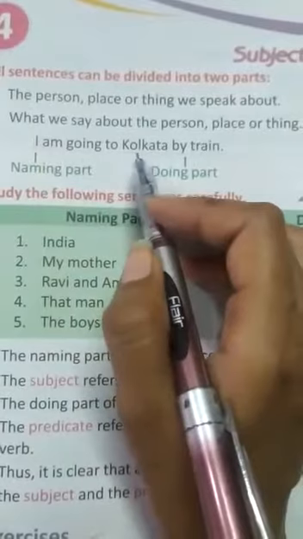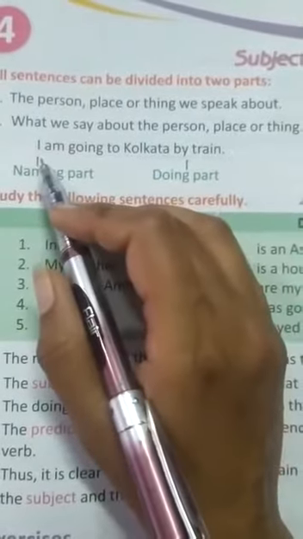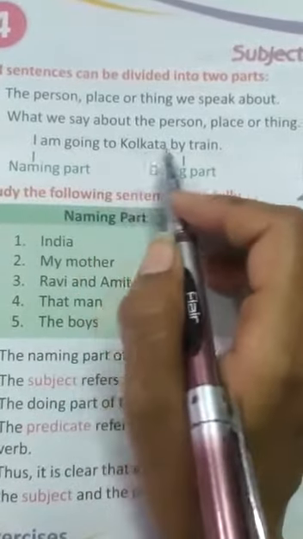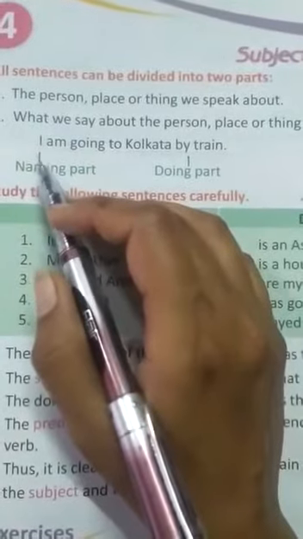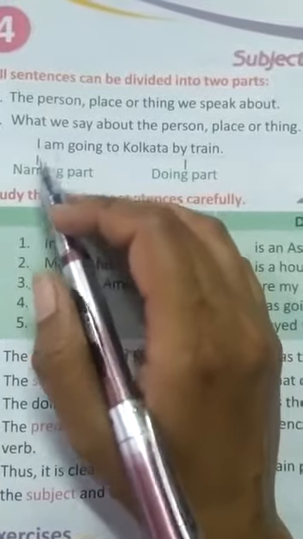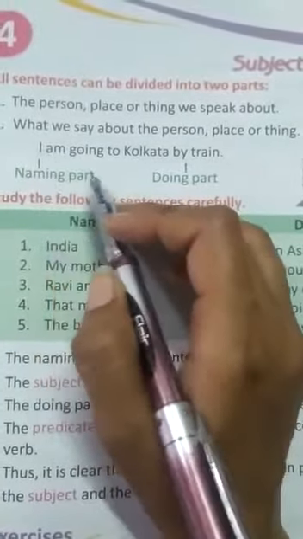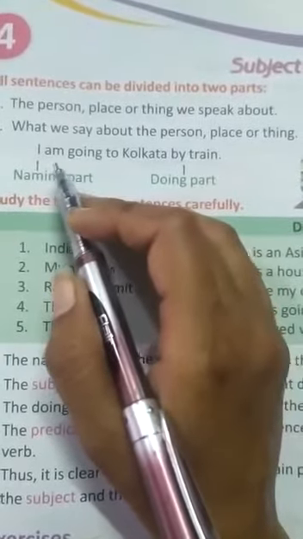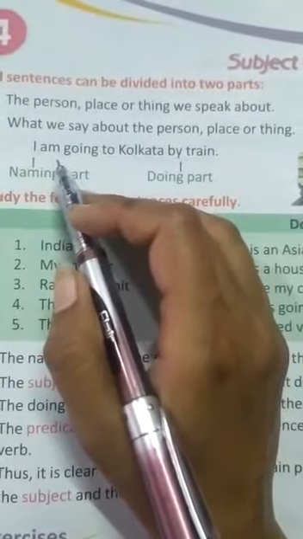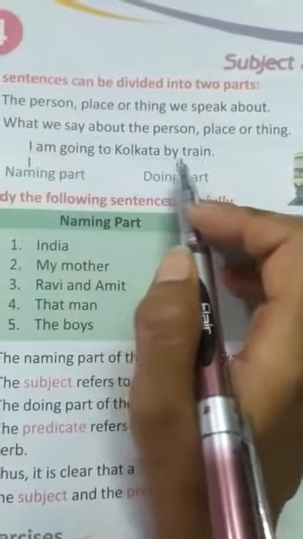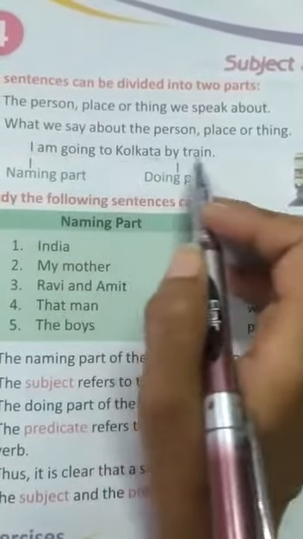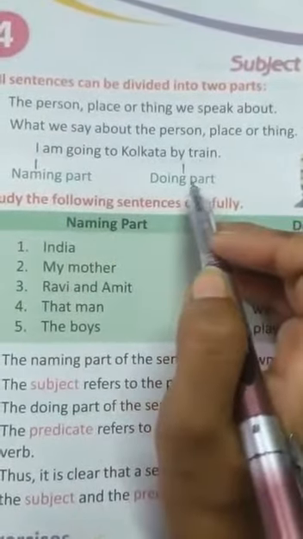Who is going to Kolkata? Yes, I. So who is the naming part in this sentence? I. And what are we saying about I? Am going to Kolkata by train. This is the doing part. Okay?